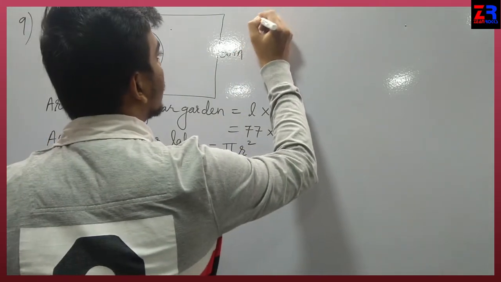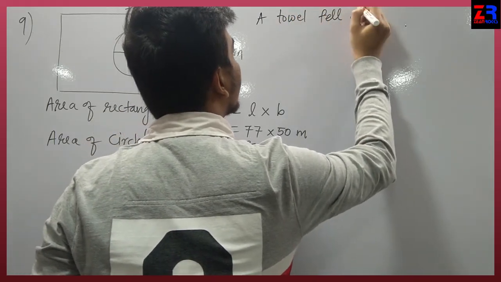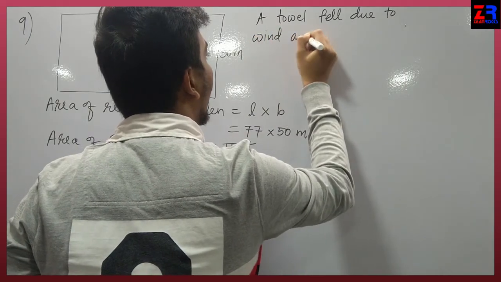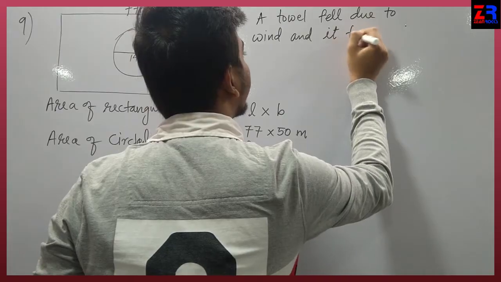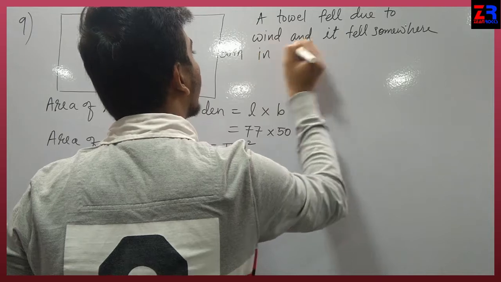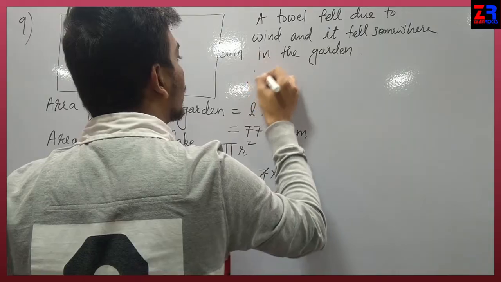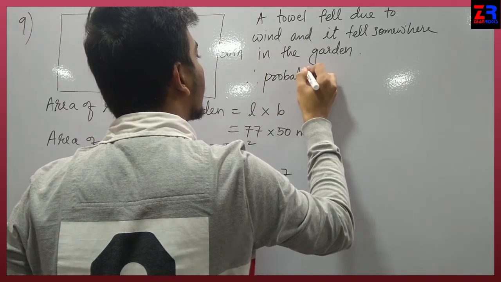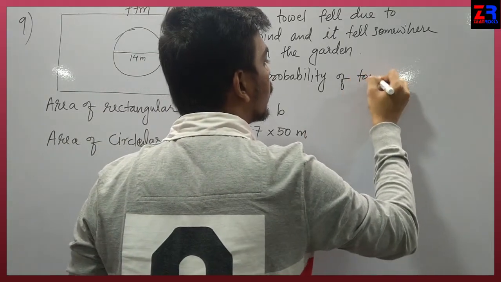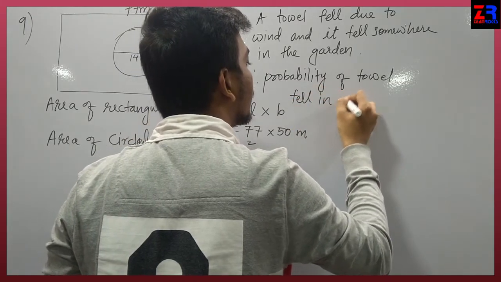Now a towel fell due to wind and it fell somewhere in the garden. And now the probability of the towel falling in the lake